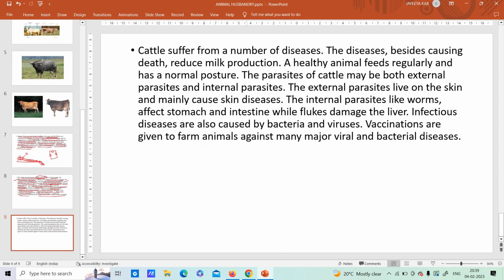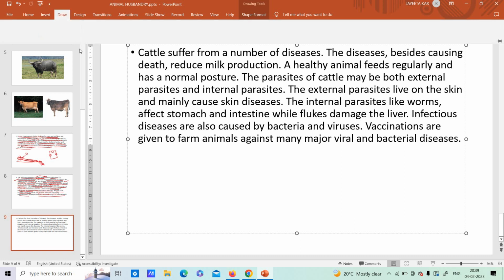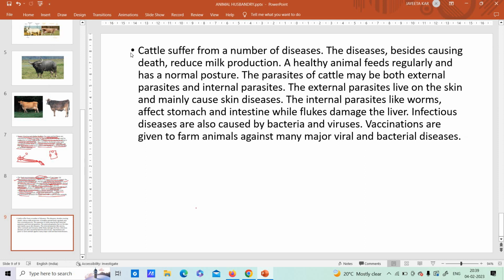Now, cattle suffer from a number of diseases. What are those diseases? Is it written there? Let's see. And how do you control them? Okay, cattle, they will suffer from a number of diseases. Fine. Now, these diseases, besides causing death, reduce milk production. Okay, so the diseases are not that they will only cause death. Suppose a cattle has caught a disease. It's not that it is going to die always. It can also happen that the milk production will reduce. Fine.